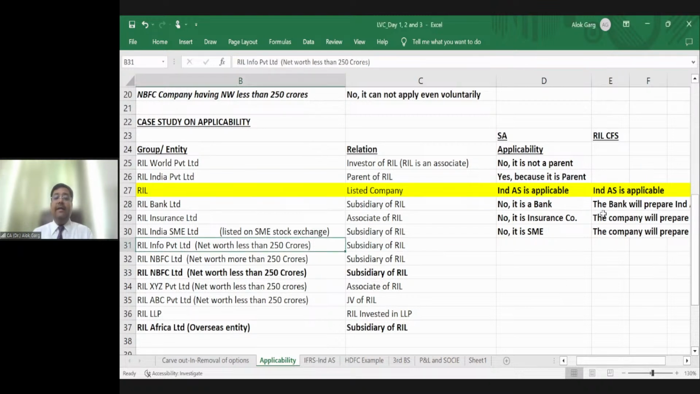Next, RIL Info Private Limited. This is a private limited company. The net worth is less than 250 crore. It is a subsidiary of RIL. Tell me whether Ind AS is applicable or not applicable.